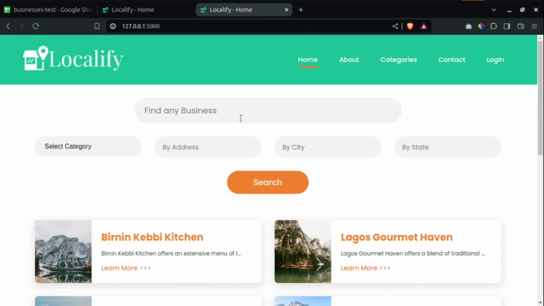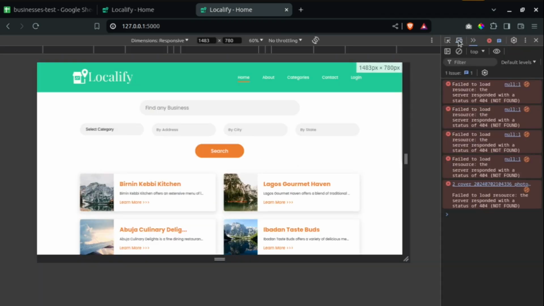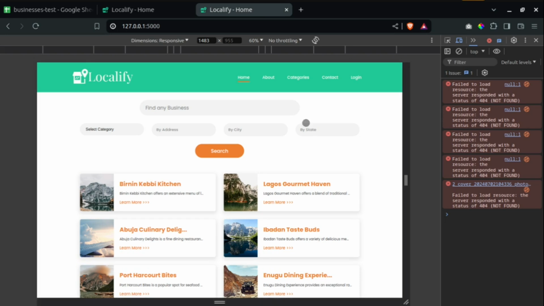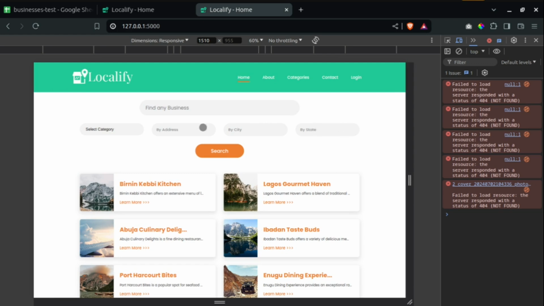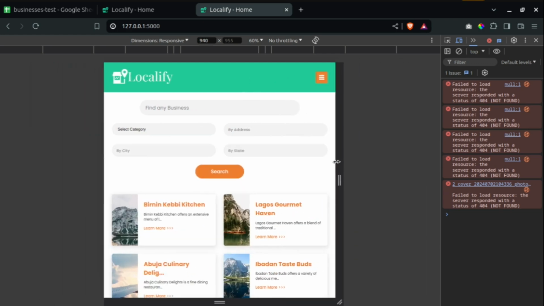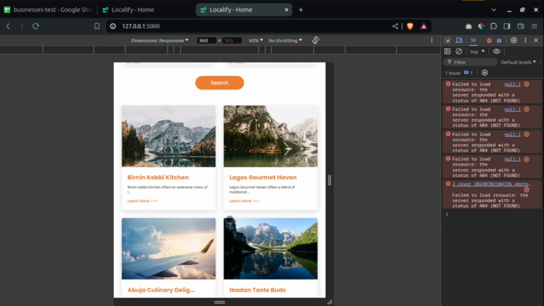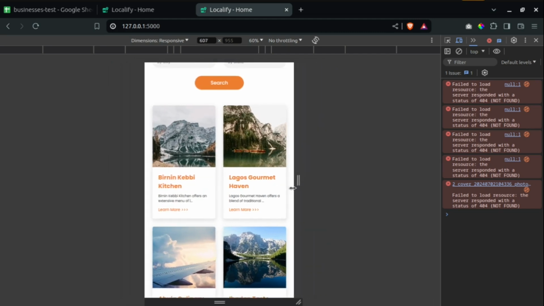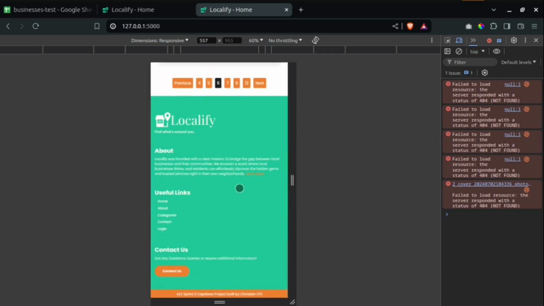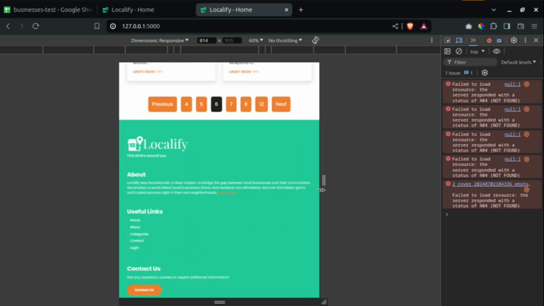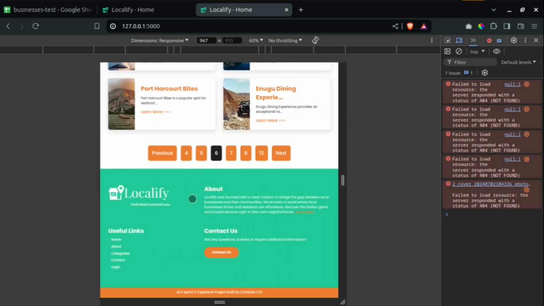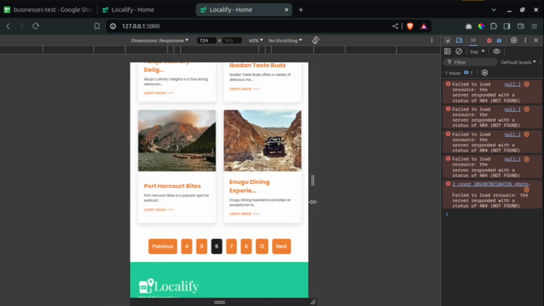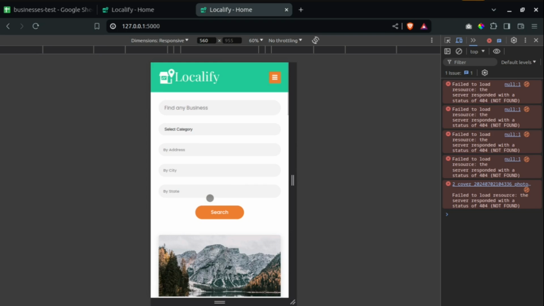And this particular page is mobile responsive. Control Shift I to show you what it will look like on mobile. So this is the desktop view. If I shrink this a bit, you can see that it collapses these particular ones over here. Then you can see it has changed the layout of these other ones. If I continue to shrink it, you can see it changes everything, and you can see the pagination getting smaller, and even the footer. If I increase this a bit, you can see the way it presents the footer and all that. So the website is mobile responsive.